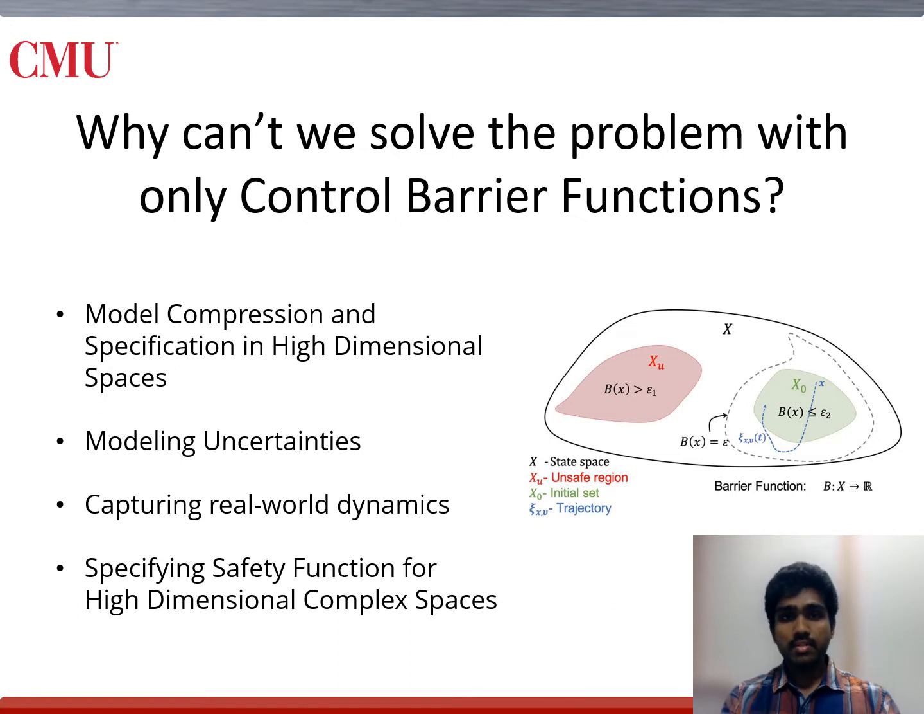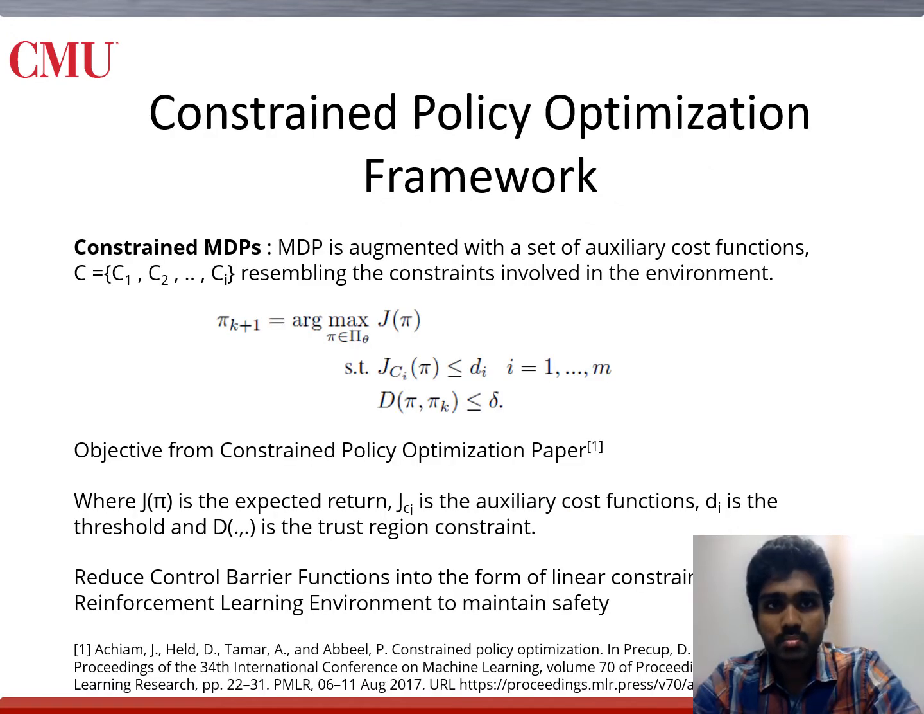Real-world environments also have frequent uncertainties, and we need accurate models to capture real-world dynamics. Specifying safety functions for high-dimensional complex spaces also becomes a challenge. Combining RL methods with CBFs might prove a stronger combination to tackle these problems.